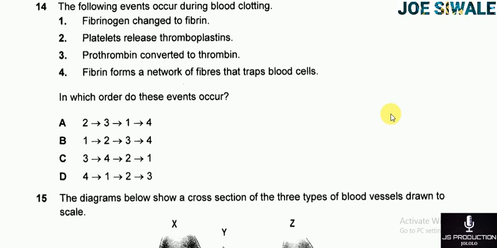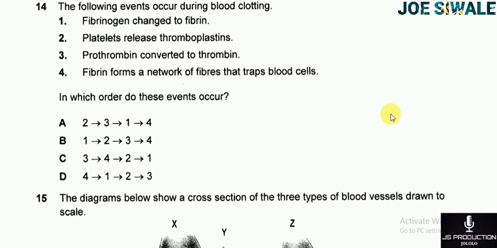So in which order do these events occur? A, 2 to 3 to 1 to 4. B, 1 to 2 to 3 to 4. C, 3 to 4 to 2 to 1. D, 4 to 1 to 2 to 3. So here my answer is A, which involves 2 to 3 to 1 to 4.